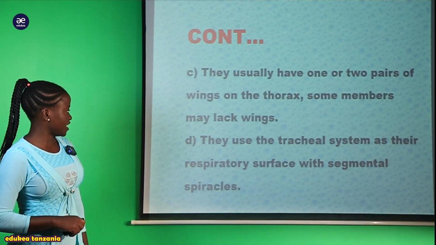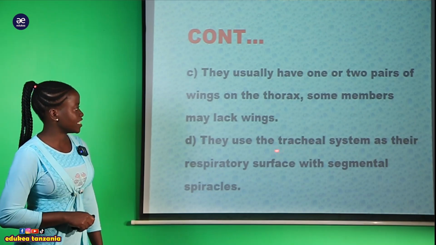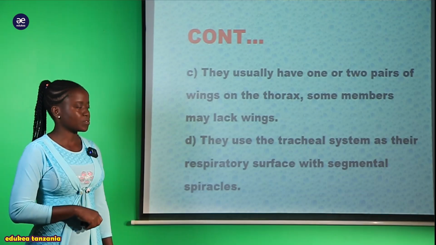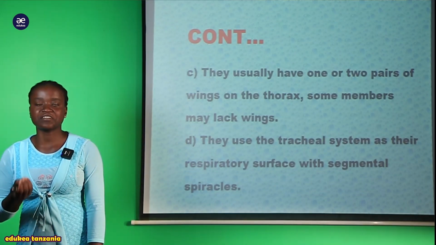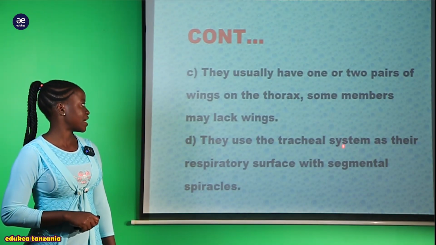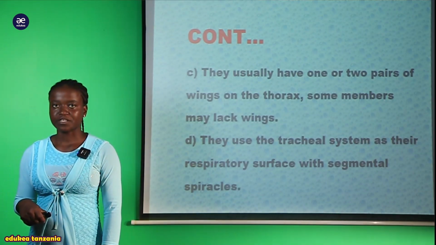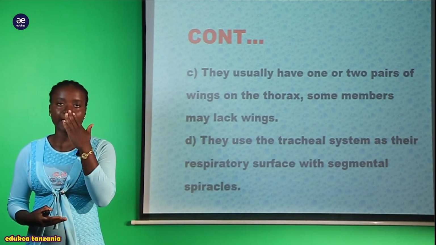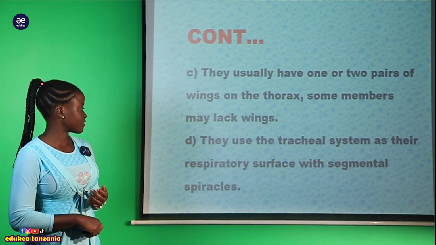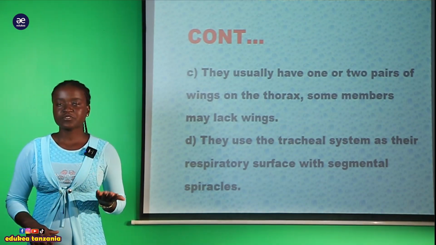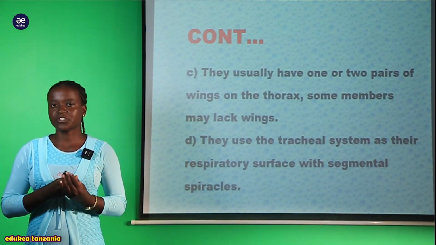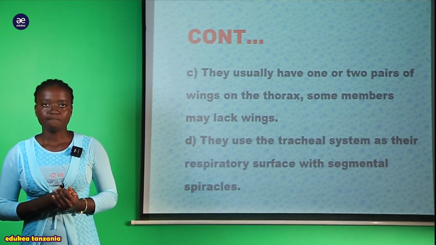And another distinctive feature here, my students, we can say that they use the trachea system as their respiratory surface with the segmental spiracles. Kwa hao organism, in order for taking in oxygen, they use a trachea system. Hii trachea system ndiyo ambayo inatumika kama respiratory surface. So ina maana kwamba they respire by using the respiratory system ambayo inaitwa trachea system, and with the segmental spiracles. So hizi spiracles ndizo ambazo ziko responsible, that is, spiracles help them for gaseous exchange to occur within their body.